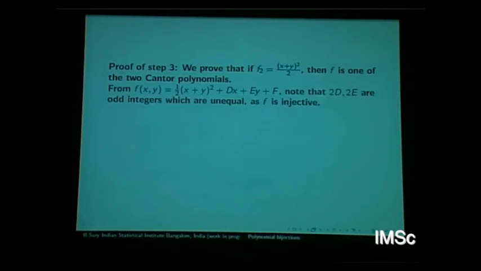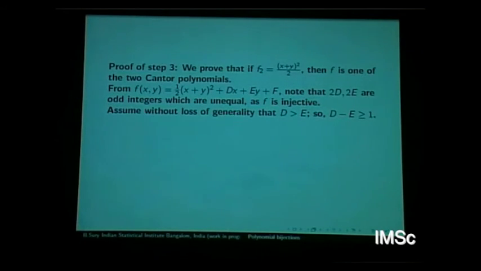So as I said, the next step is also quite easy. If f2 is of this form, then f is one of the 2 Cantor polynomials. So remember that d and e have the same parity as the coefficient of x square and coefficient of y square respectively. I mean, twice the coefficient of x square and twice the coefficient of y square have the parity of twice d and twice e. Okay, so since it is odd here, that means 2d and 2e are both odd. Okay, and of course they are not equal, otherwise f can't be injective.